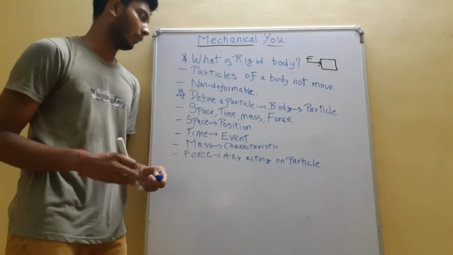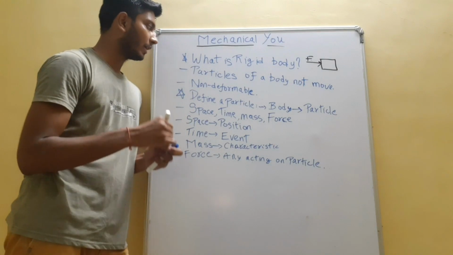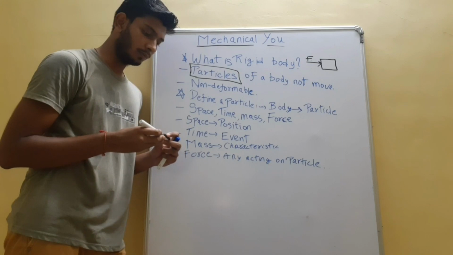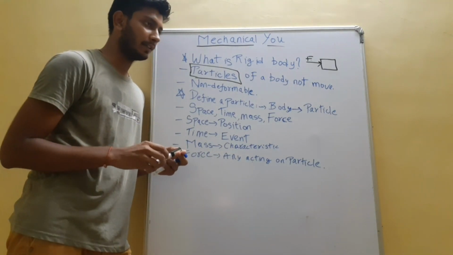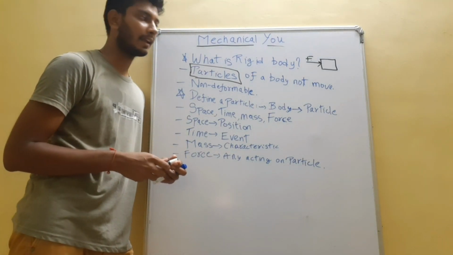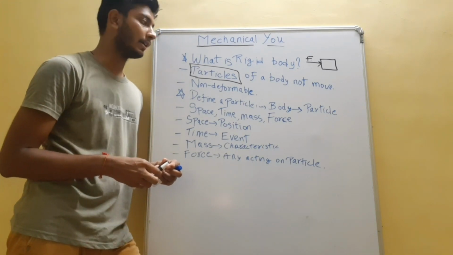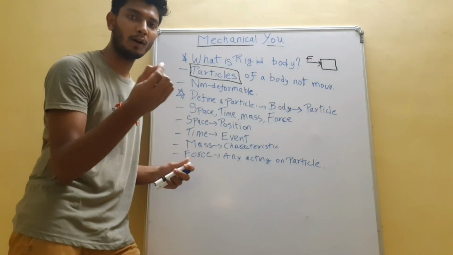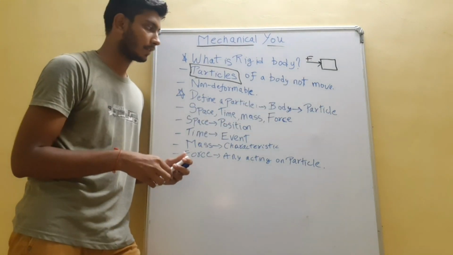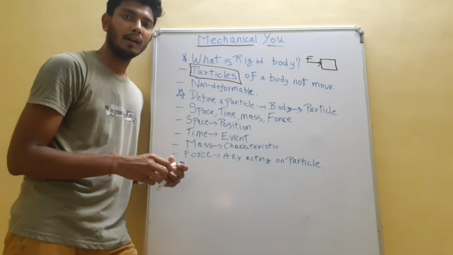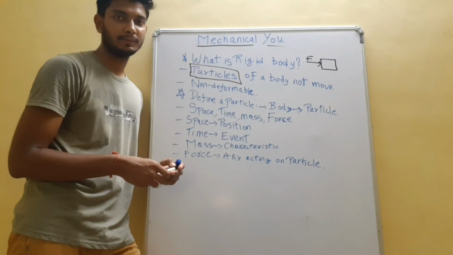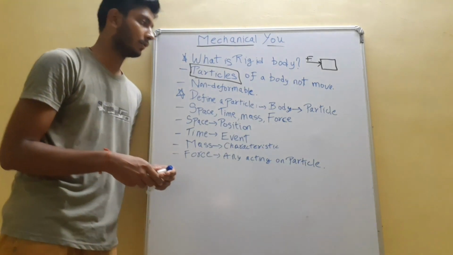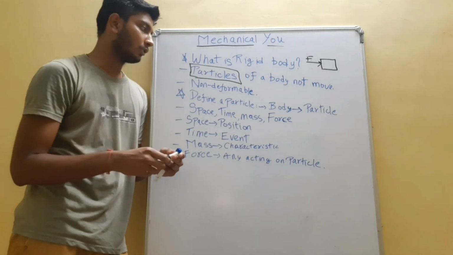Now we come to a new word, which is particle. How can we define a particle? It is not that it is a small part of the body, but we consider the whole body as a particle, a small thing, to simplify our efforts so that our understanding can be easy.